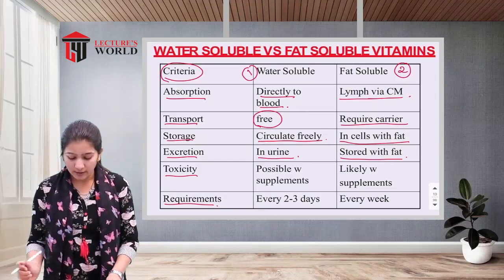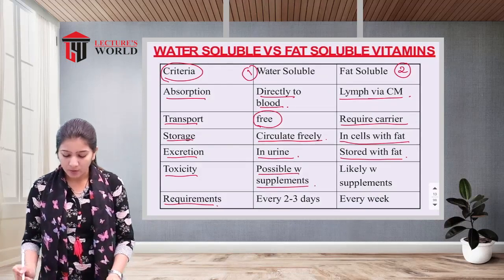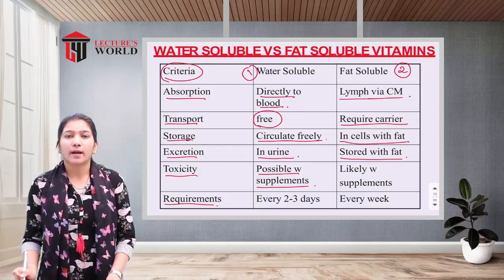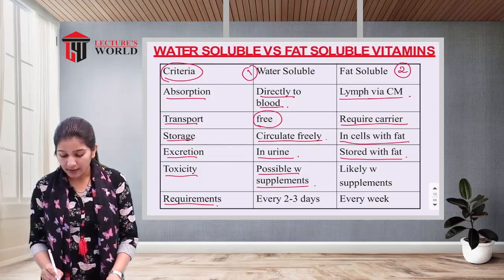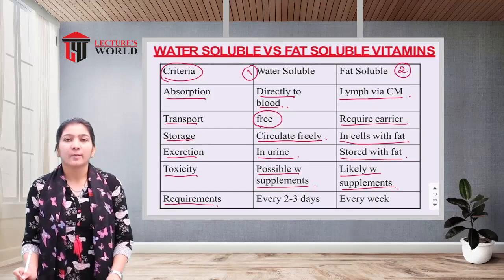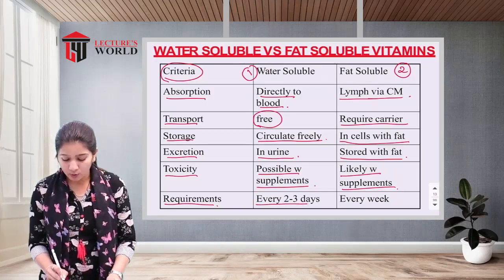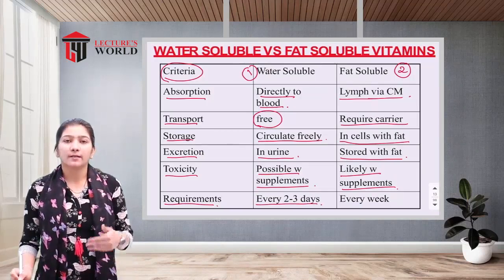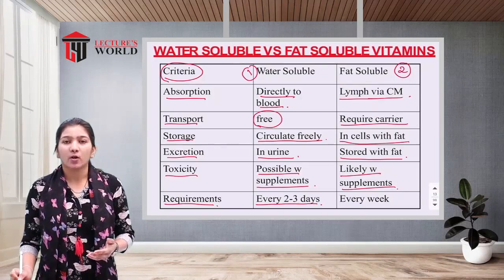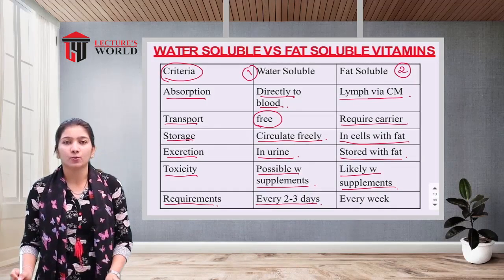Now the toxicity. So water soluble vitamins have toxicity possible with the supplements. Okay, and the fat soluble vitamins have toxicity likely with the supplements. Next one is the requirement of the vitamins. So water soluble vitamins are required every 2 to 3 days because they are excreted by the body. Because of that reason we require them at frequent intervals, in 2 to 3 days.